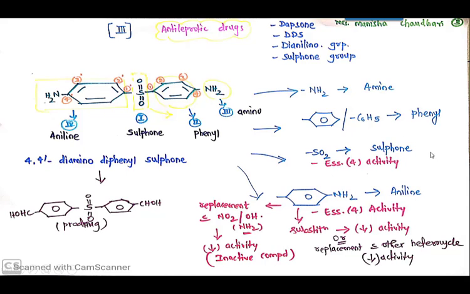This sulfone group is very essential for its anti-leprotic activity. That means to show its action on the causative microorganism, that is Mycobacterium leprae. So this sulfone group is essential for the activity. Then coming towards the next feature, this complete ring with NH2 is aniline. The aniline group is also very essential for the activity.